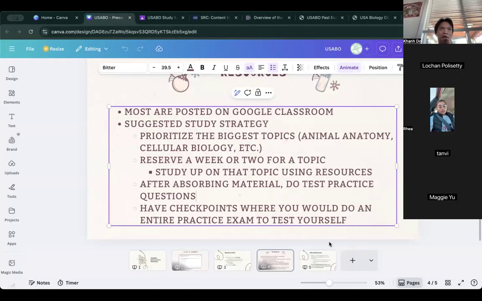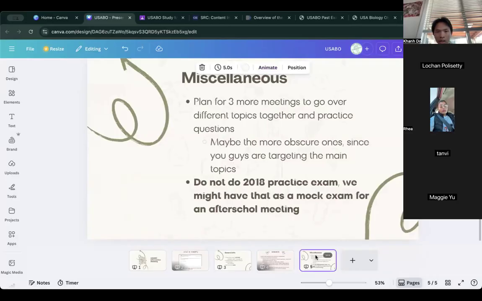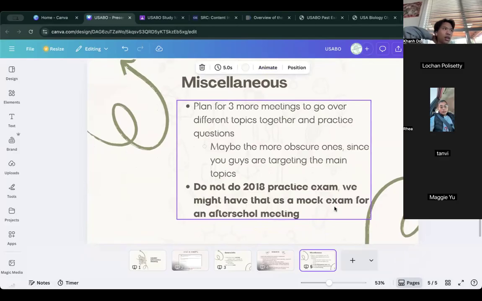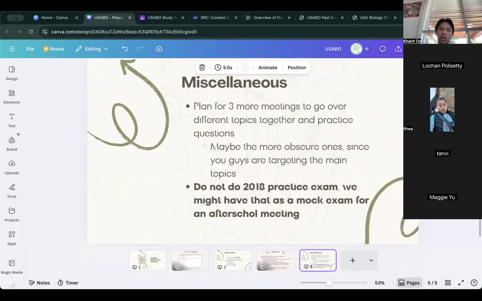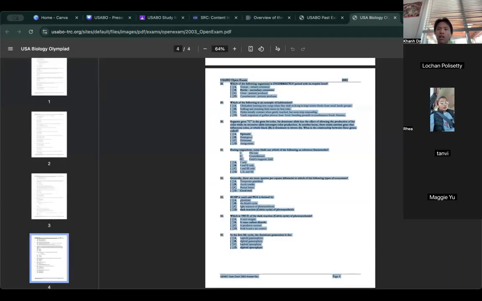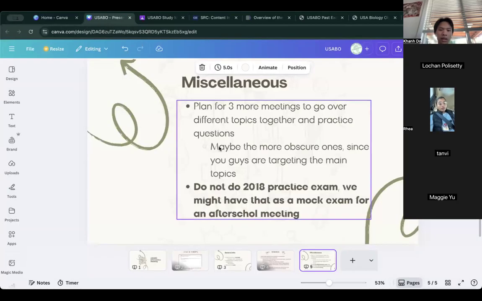Honestly, most of it is on your own accord. We're not going to control you. If you study and you do well, that's good for you. But you'll have to be your own person and find time to study. These are all resources I can just give you. I'm planning to have three more meetings like this to go over different topics and questions together, exploring as a club. Maybe we'll target the ones with less weight, since you're studying the big ones anyway, something like ecology or plant biology.